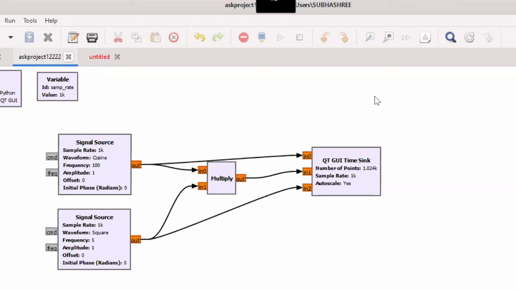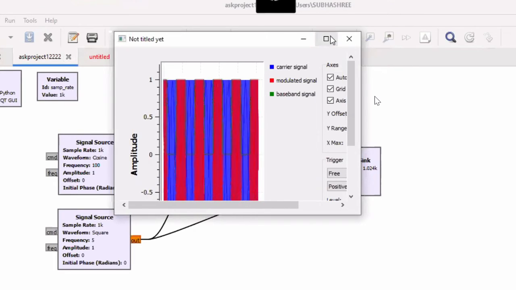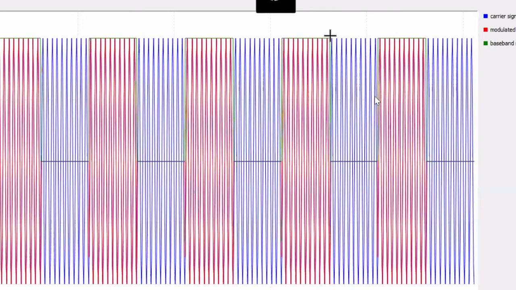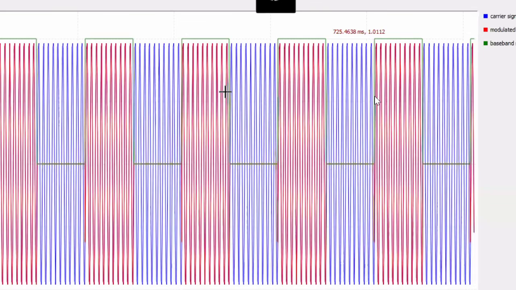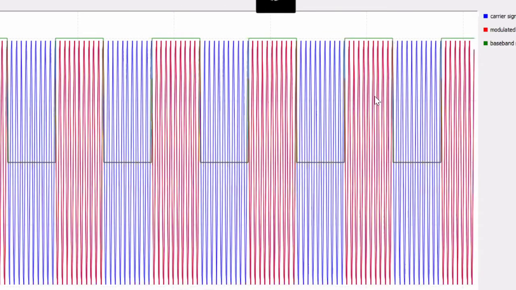If there is no error, then automatically we will get our output like this. Here, I'm just expanding this one. Three signals are coming. The blue color line is your carrier signal, the green color is your baseband signal, and the red one is your modulated signal.